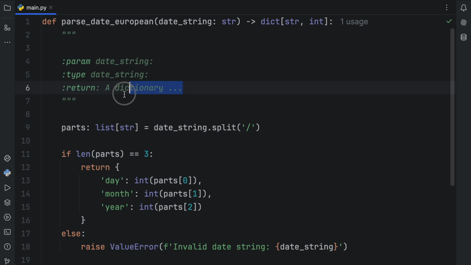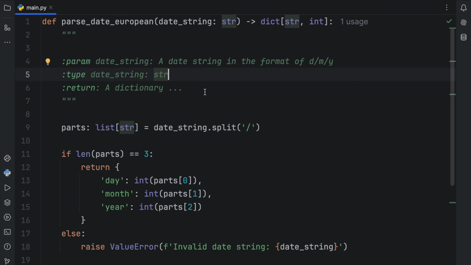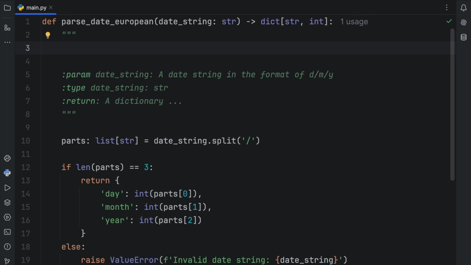I'm not going to write all of that, but that's where you would add that description. The parameter would be a date string in the format of day, month, and year. We can add slashes there. And the type of date string is going to be of type string, obviously. And here you would write all the relevant information to the function, how the user should expect to use it, what all of this actually does. But for now, I'm just going to type in description just to fill in the blank for this very moment.